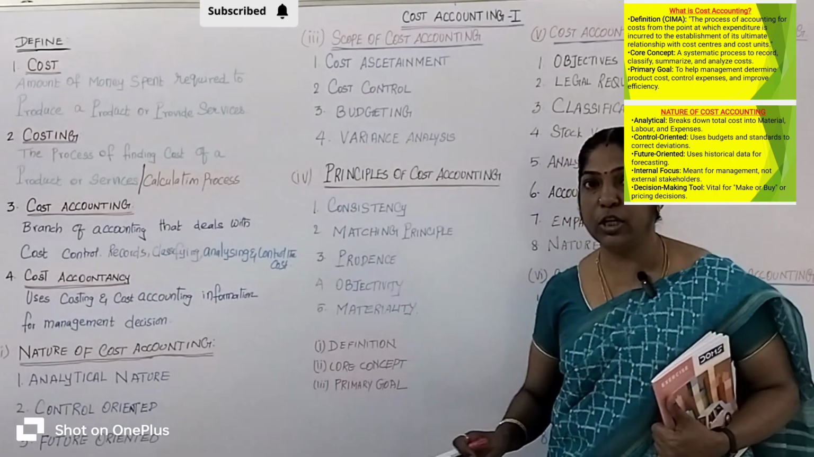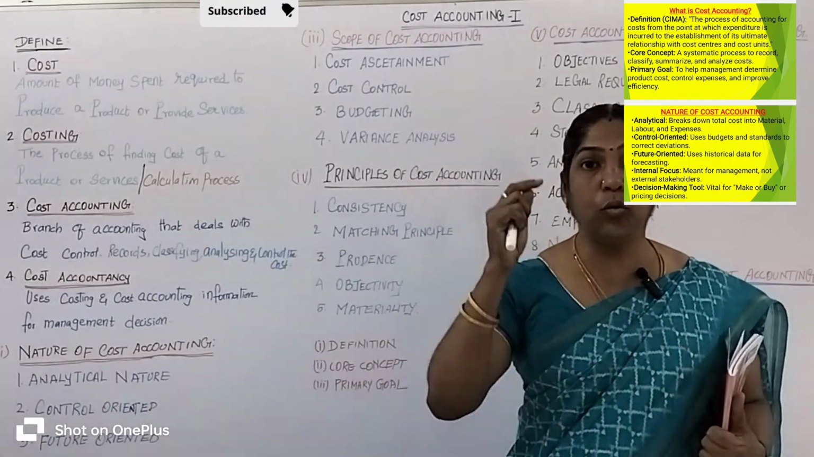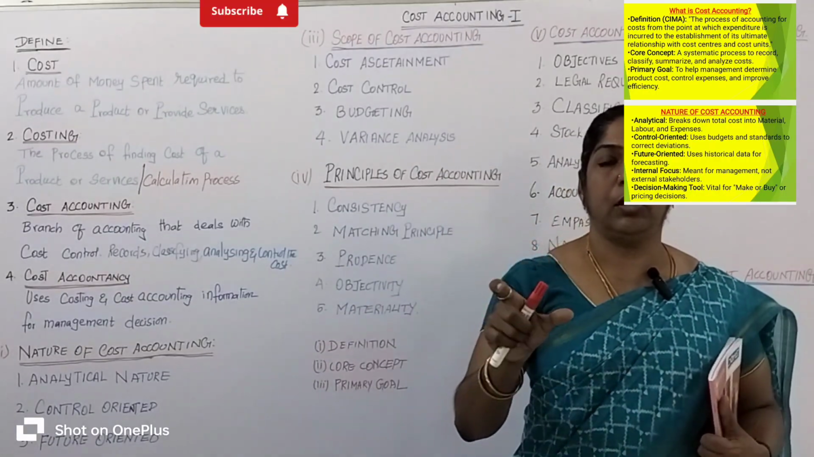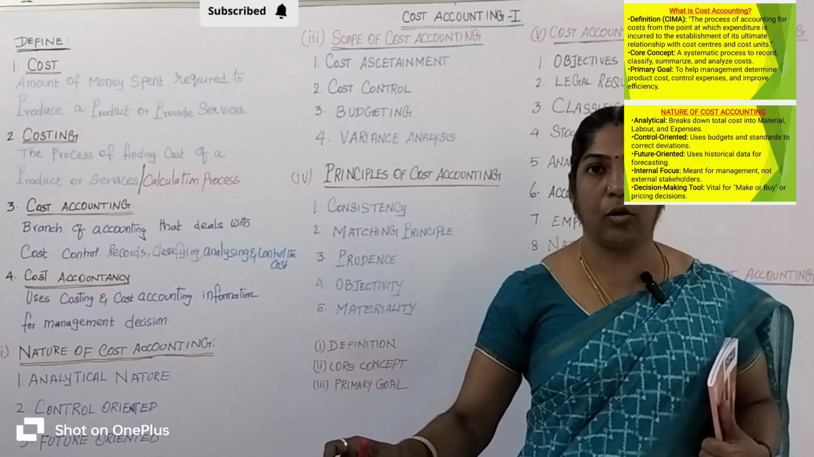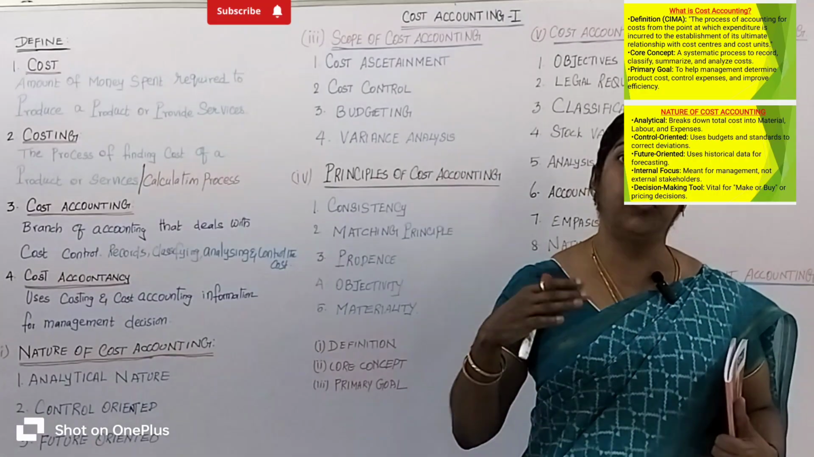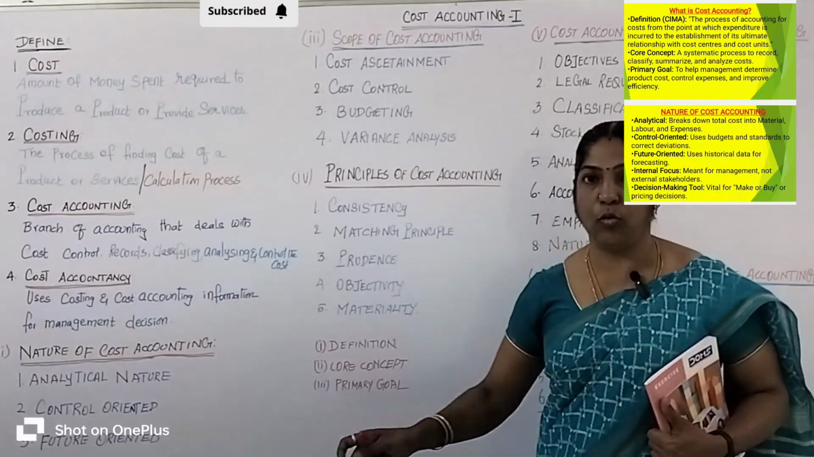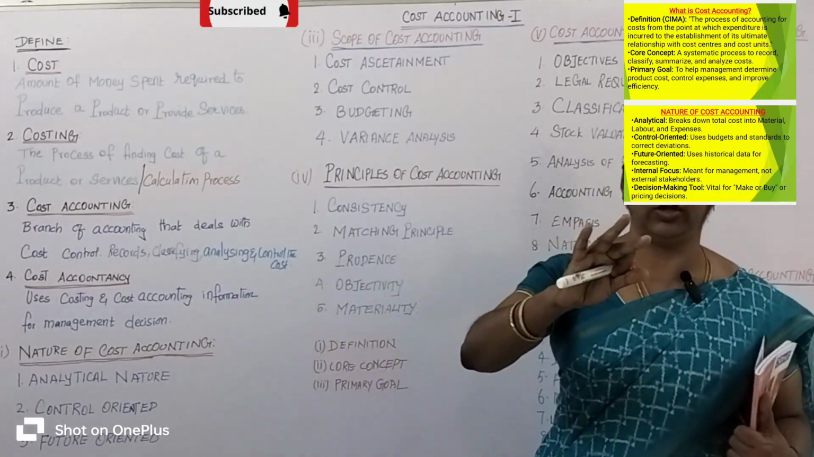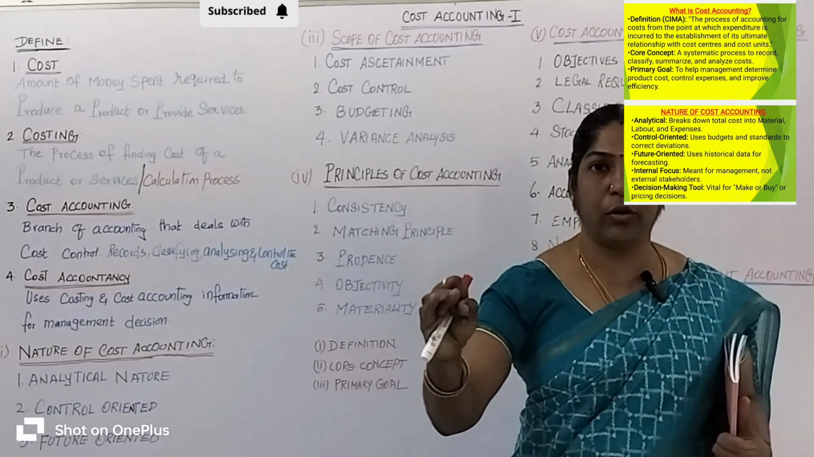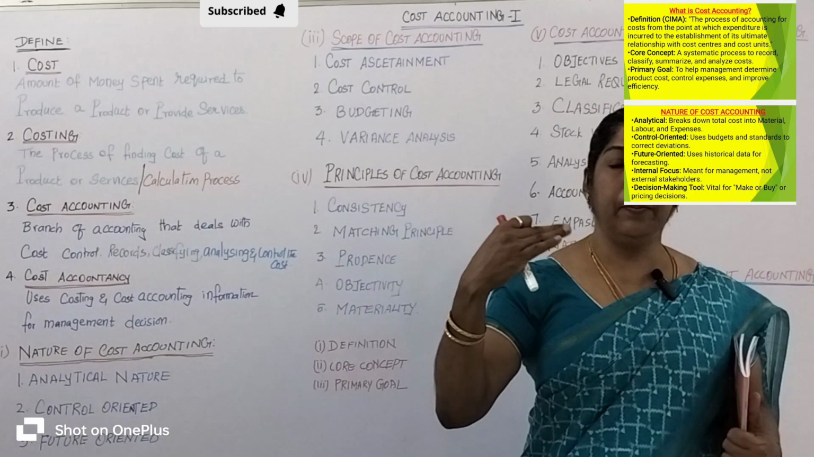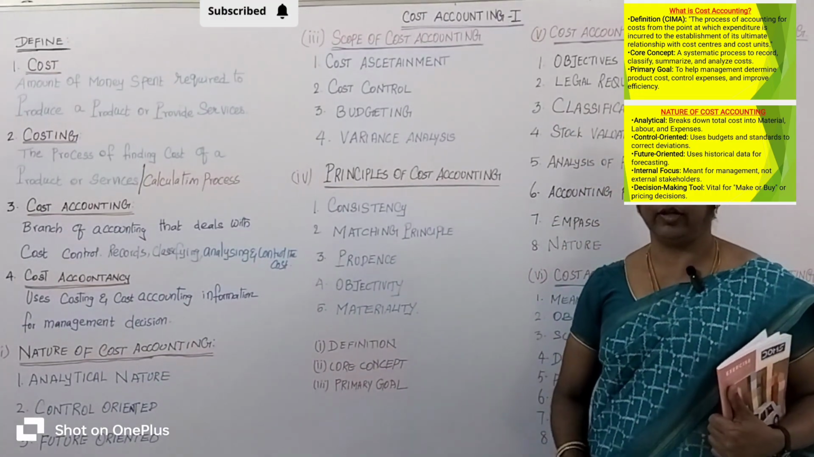Then the primary goal. What is the primary goal? The main goal is to know the cost of production and cost reduction, and to improve the production efficiency. Three important main goals. What are they? To know the cost of production, reduction of the cost, and the third one is improving the production efficiency. That is called the primary goal of cost accounting.